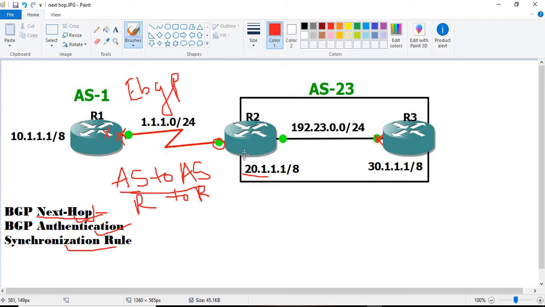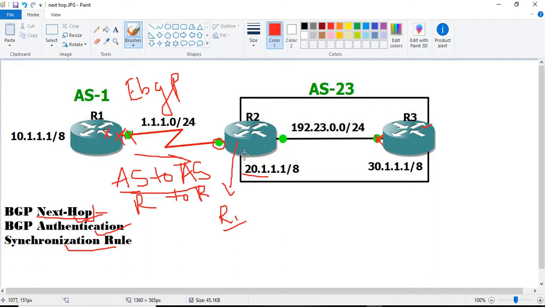That means for the routes updated from R1 coming towards R2, R2 carries the R1 router, or this interface IP, as a next hop in the BGP table in eBGP.